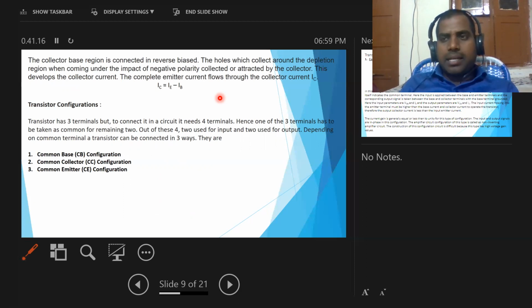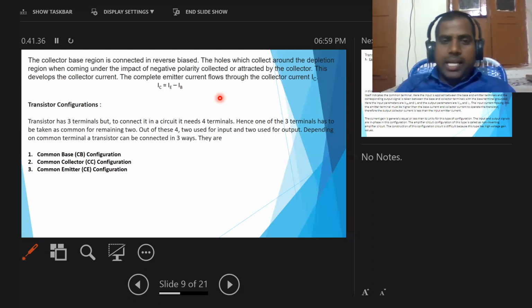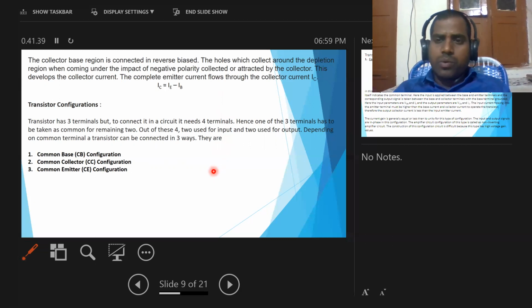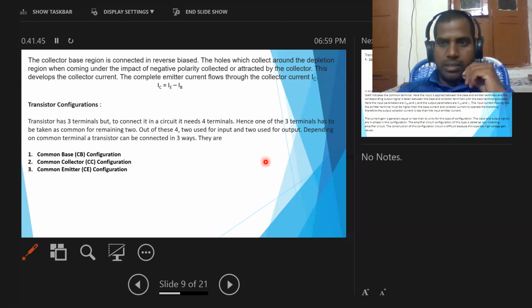If you want to connect a transistor in a circuit, it needs four terminals. Hence, one of the three terminals has to be taken as common for the remaining two.